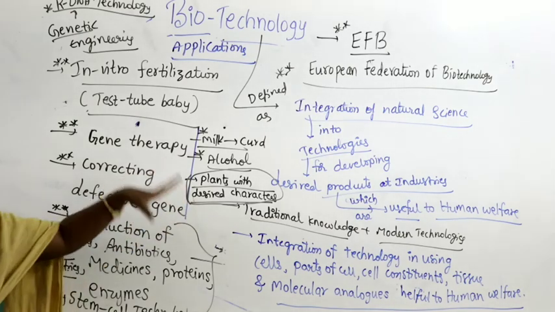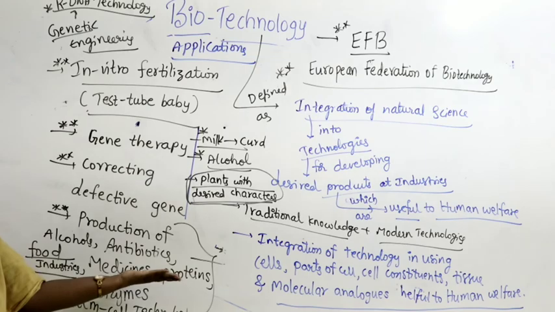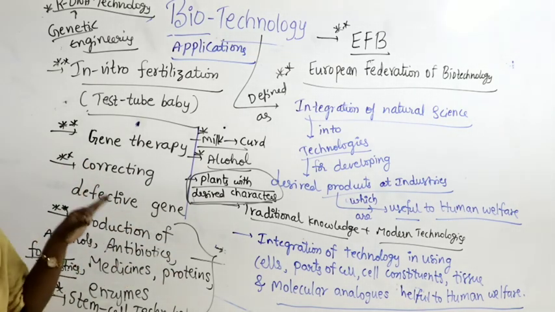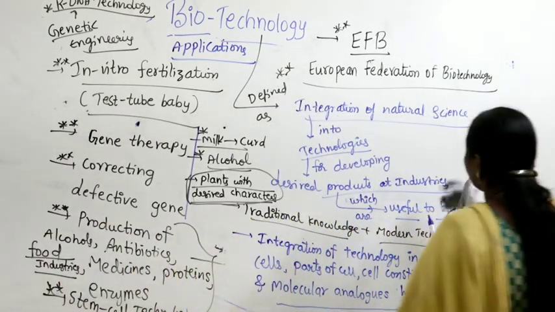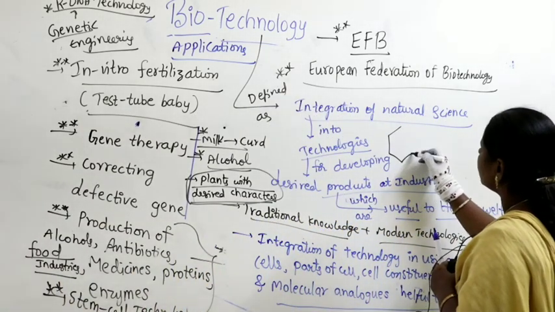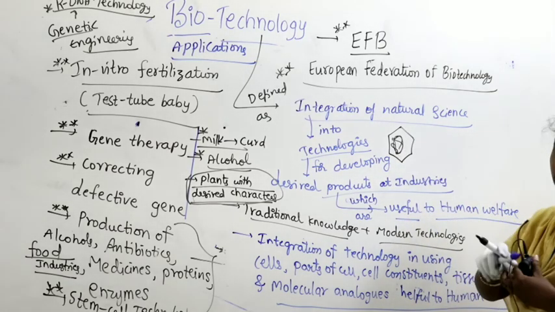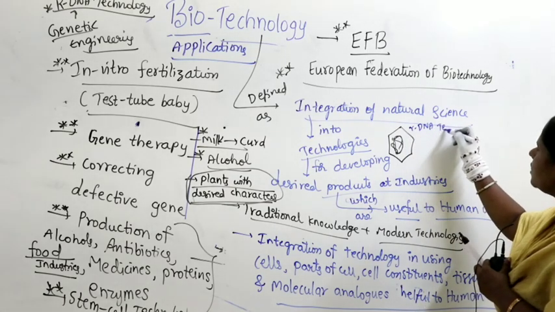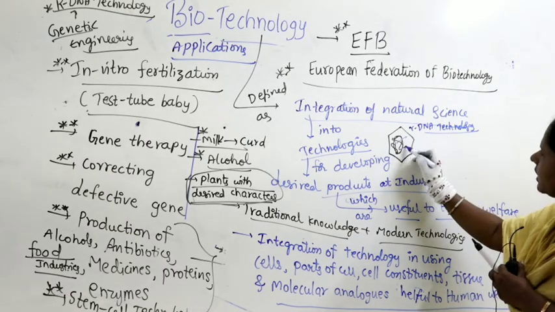When you transfer the gene from one organism to another organism, the other organism is called what? Genetically modified organism. Suppose you take this one plant cell. This is DNA. In recombinant DNA technology, with the help of genetic engineering, we are cutting the DNA.